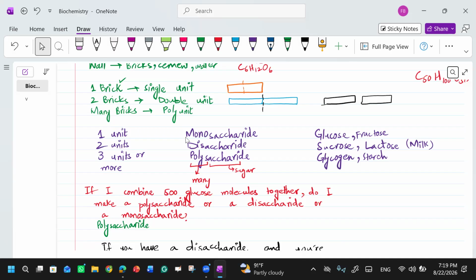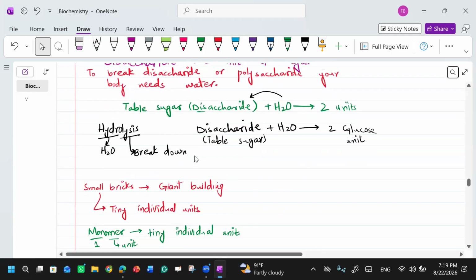Monosaccharide is a smaller unit going to a bigger unit, so you will do condensation. Good. And if I want to go from disaccharide to monosaccharide, you have to add water, so hydrolysis. Good. So this was the general discussion about the carbohydrates.